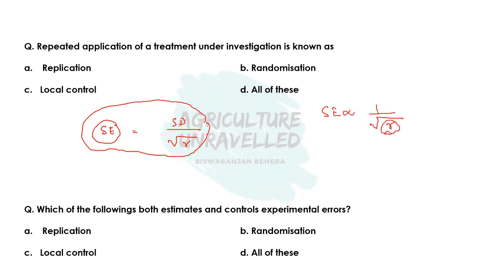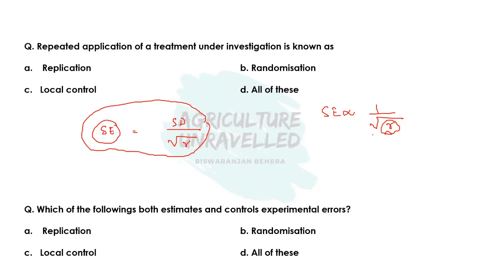So by increasing the number of replication, standard error can be reduced and the precision of the experiment can be maximized. Okay, so that is the reason why replication should be done, and the main purpose of replication is both estimating the error and controlling experimental error.